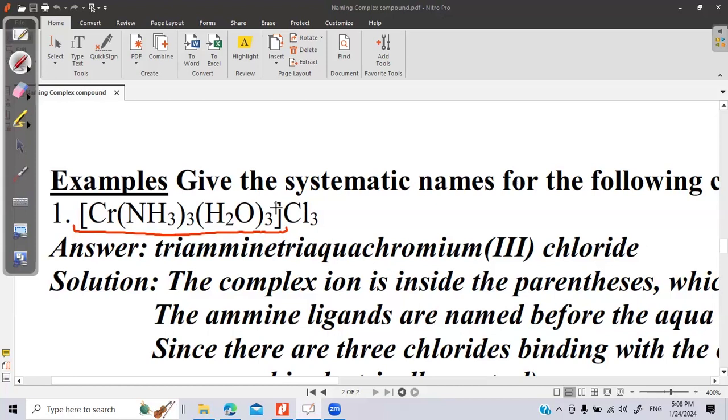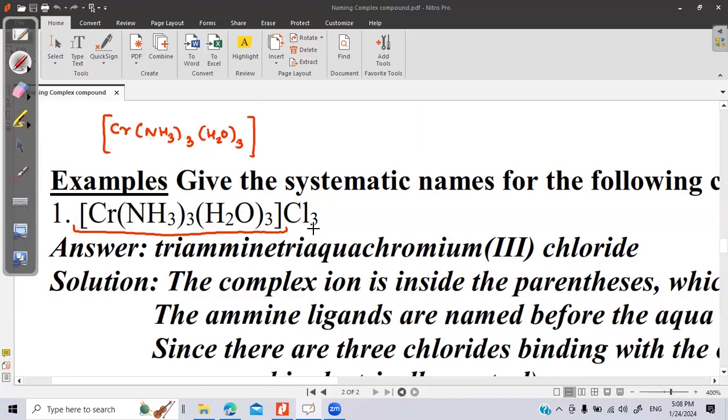So when it goes into water, we have Cr, NH3 whole thrice, H2O whole thrice, in a square bracket, the complex entity. And what will be the charge here?